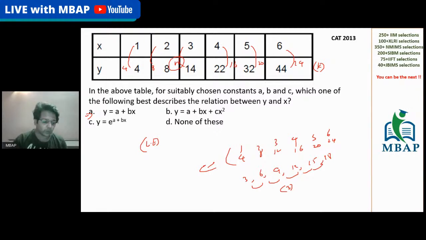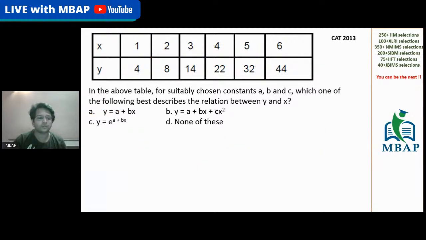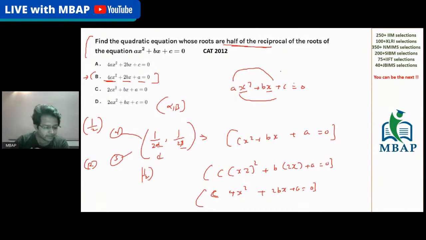It is visible to you that 1 is becoming 4, 2 is becoming 8, but 3 is not becoming 12, and hence the answer cannot be option number 1. And that's how you can eliminate the options also. Is this clear?